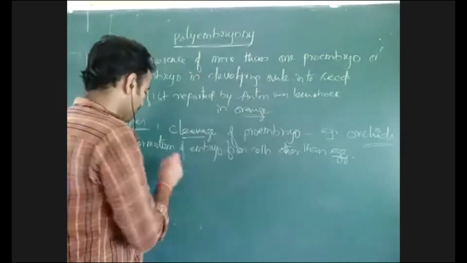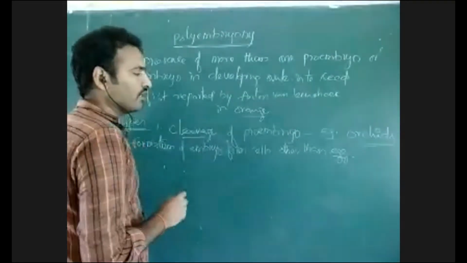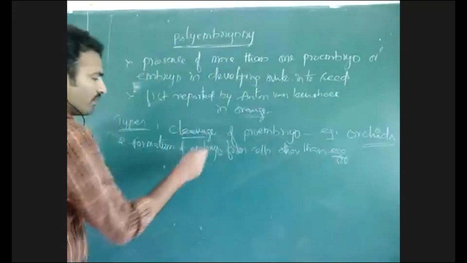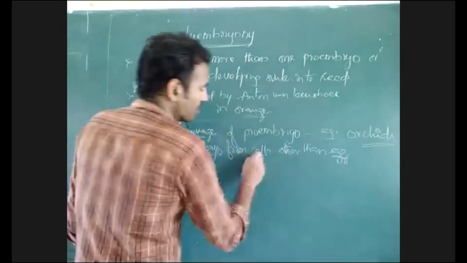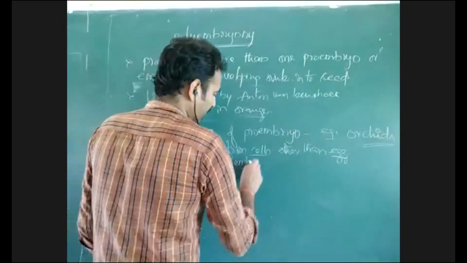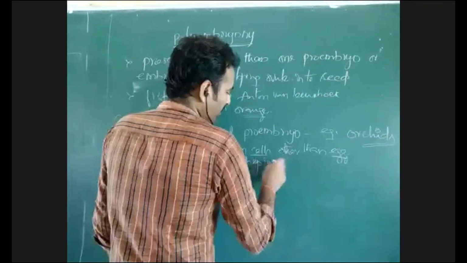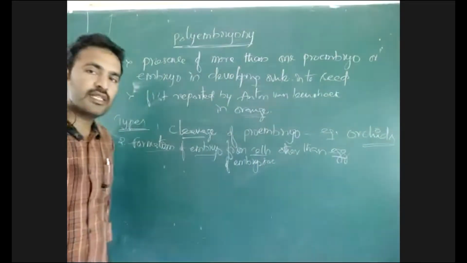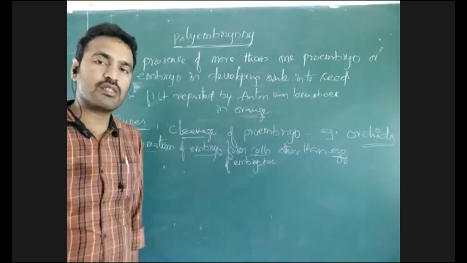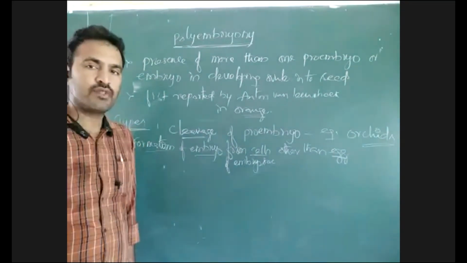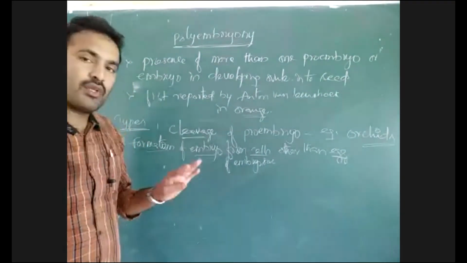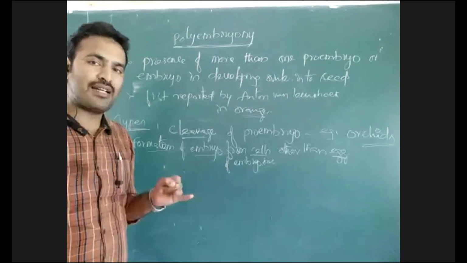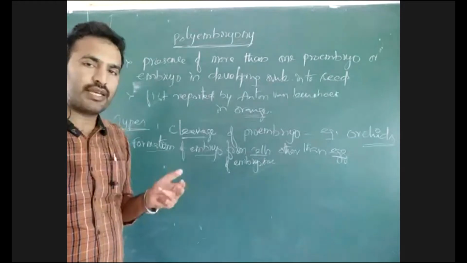But formation of embryo from cells other than egg, which cells? From cells of the embryo sac. What are other cells present in the embryo sac other than the egg? Other than egg, there is presence of antipodals or synergids. Usually, the embryo sac has 4 types of cells: antipodal, central cell, synergid, egg.